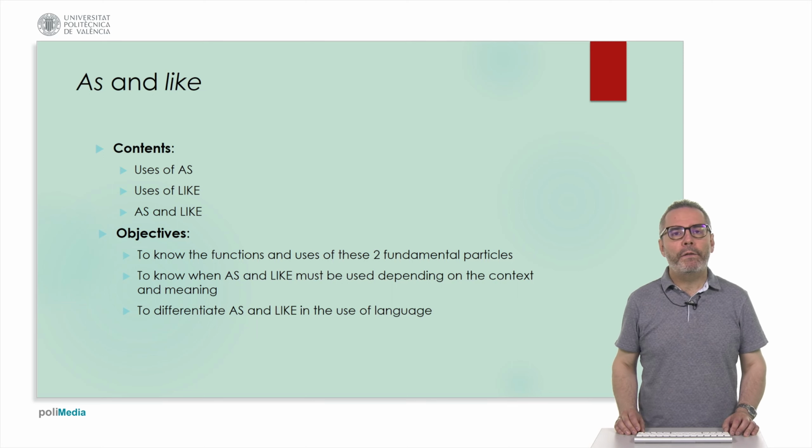These are very important particles, and we're going to see the uses of them one by one and then compare as and like. The objectives are to know the functions and uses of these two very important particles. We want to know when as and like must be used depending on the context, the meanings, and the circumstances. And it is very important, it's always an objective, to differentiate as and like in the use of language.